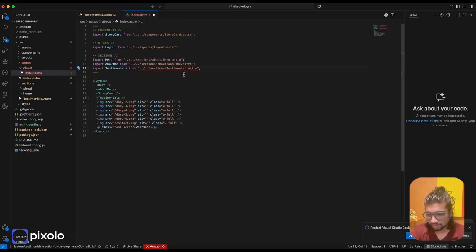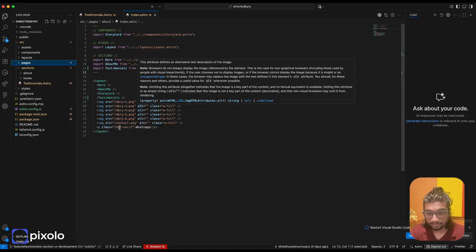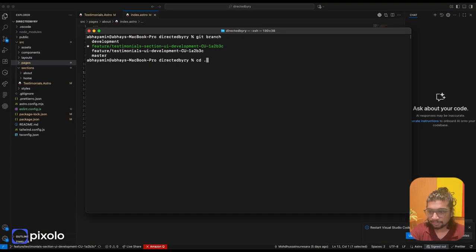It's this one. Okay, so I've added this testimonial section in my about us page under the story card, and about this img, I've imported it here. The code doesn't matter. Basically, I did some changes in my about / index.astro. Okay, I've done some changes over there. Now, let me go to Messi's folder.